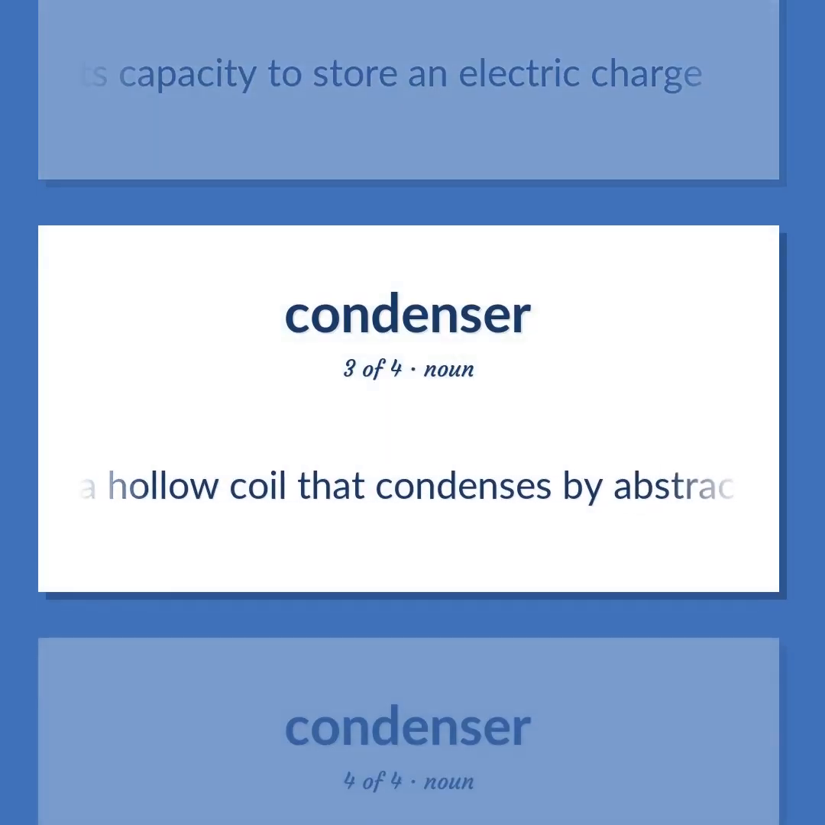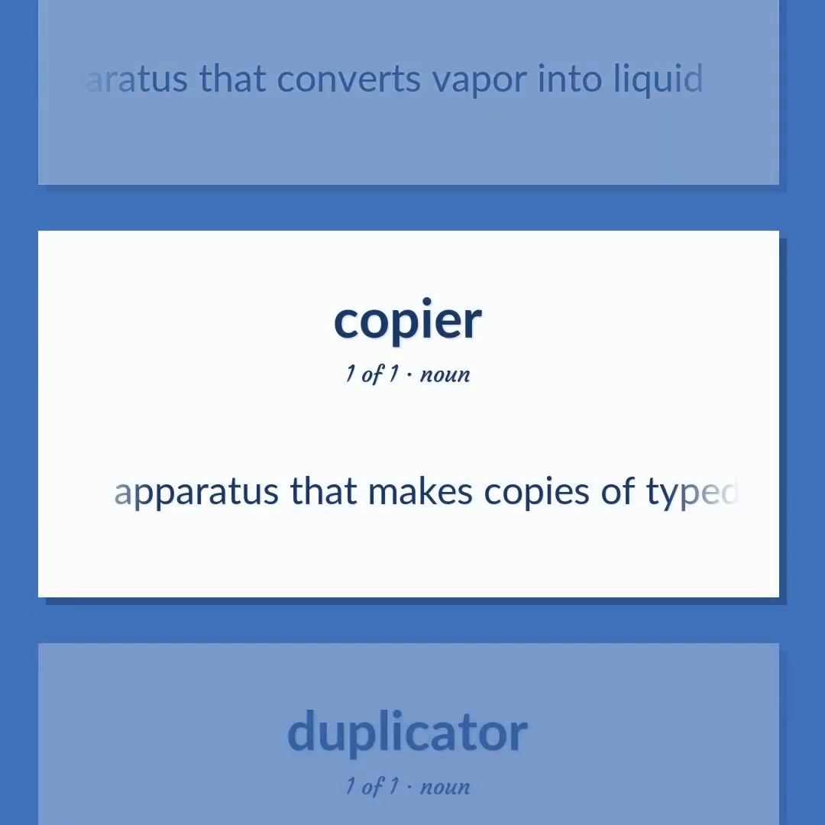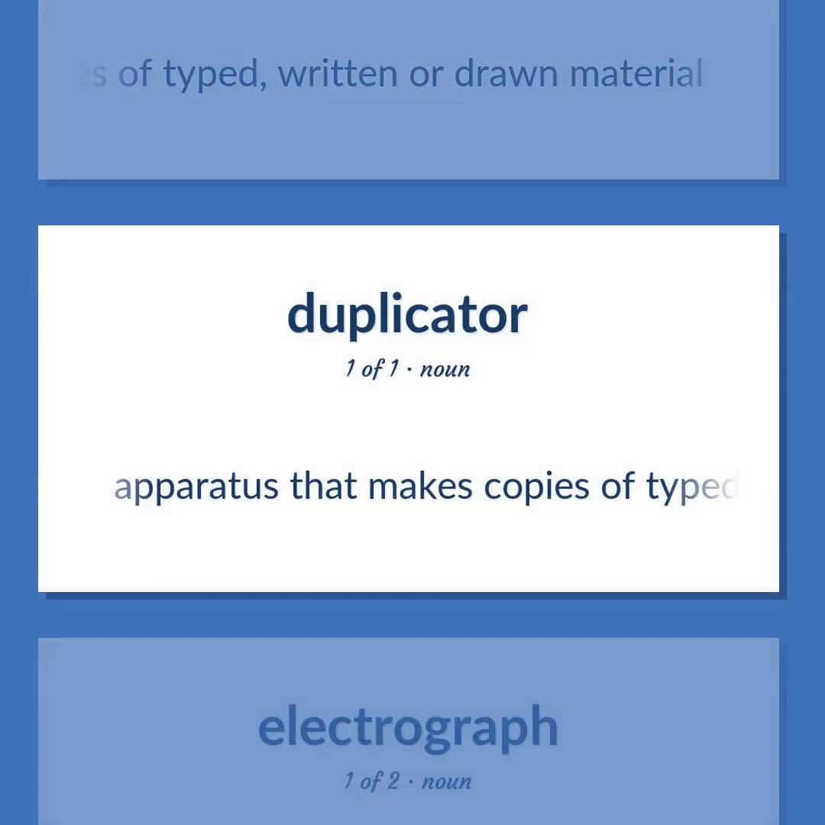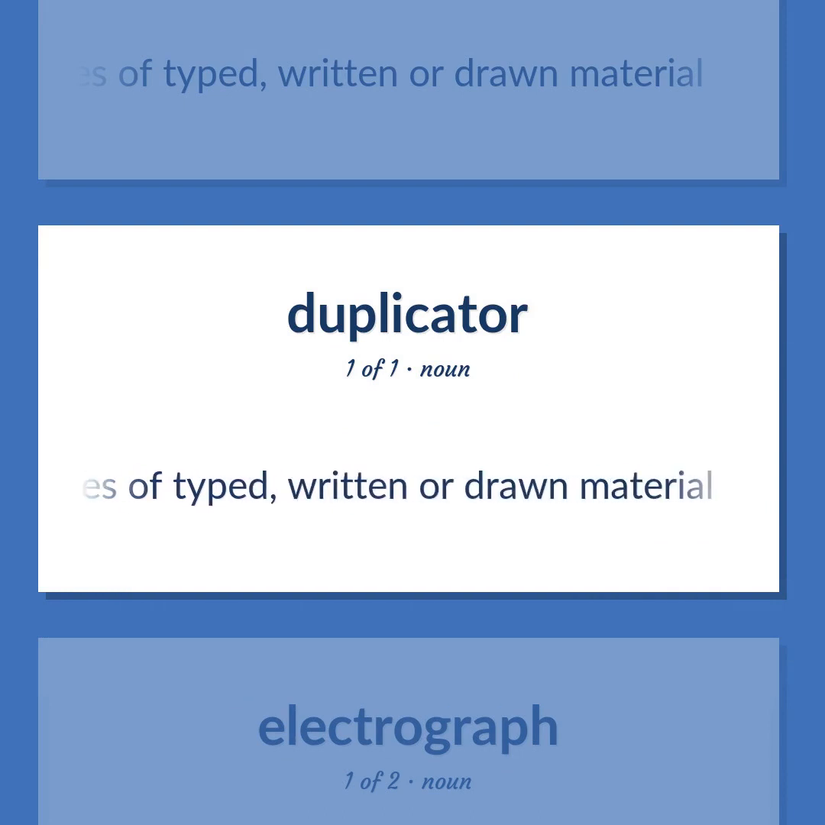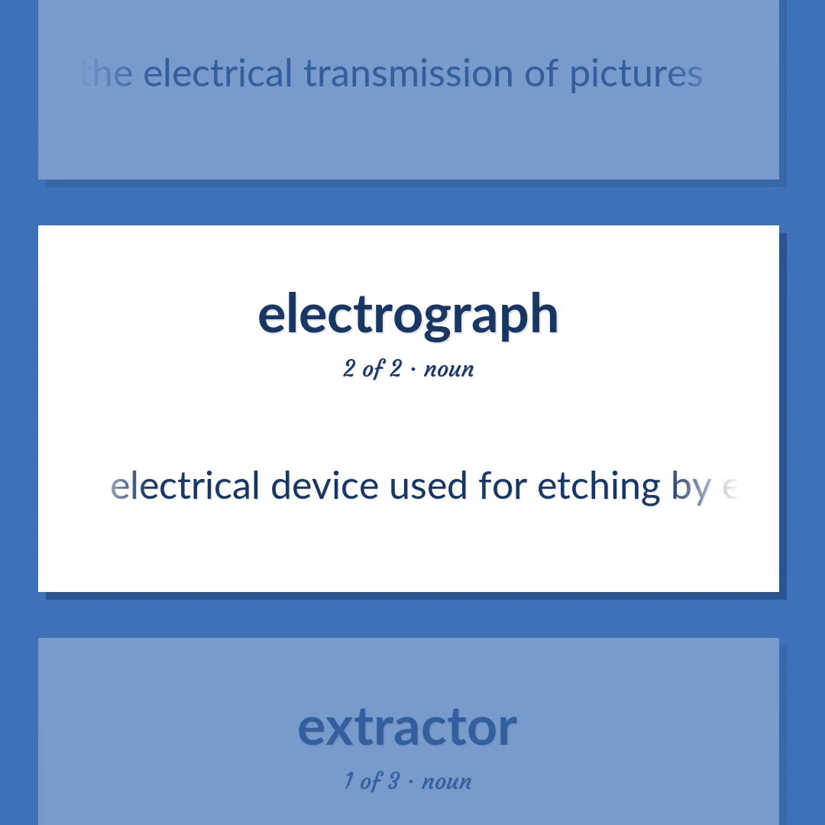A hollow coil that condenses by abstracting heat. An apparatus that converts vapor into liquid. Apparatus that makes copies of typed, written or drawn material. An apparatus for the electrical transmission of pictures. Electrical device used for etching by electrolytic means.